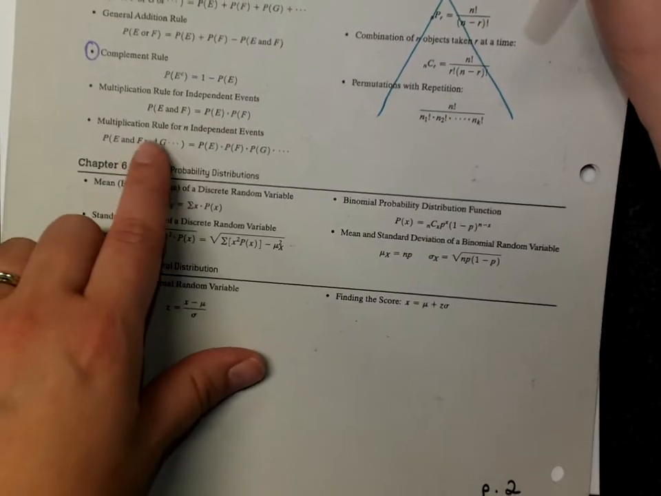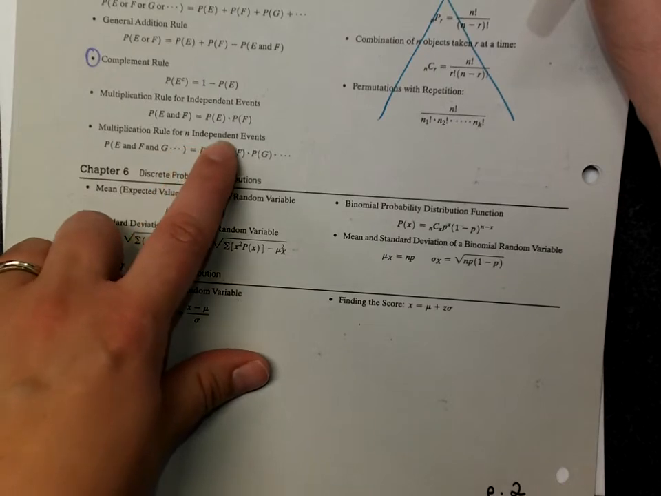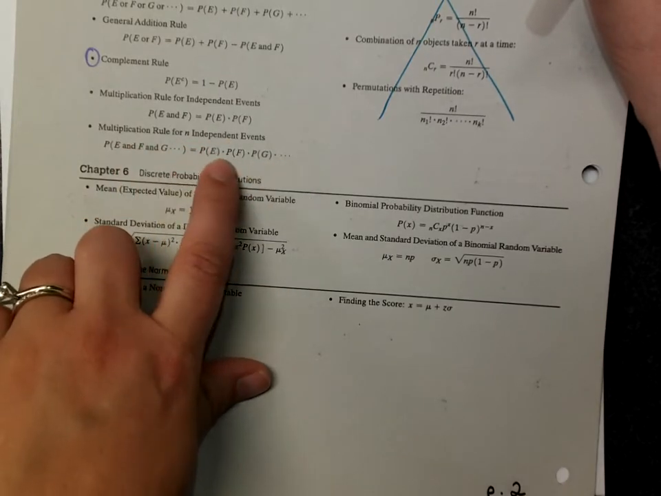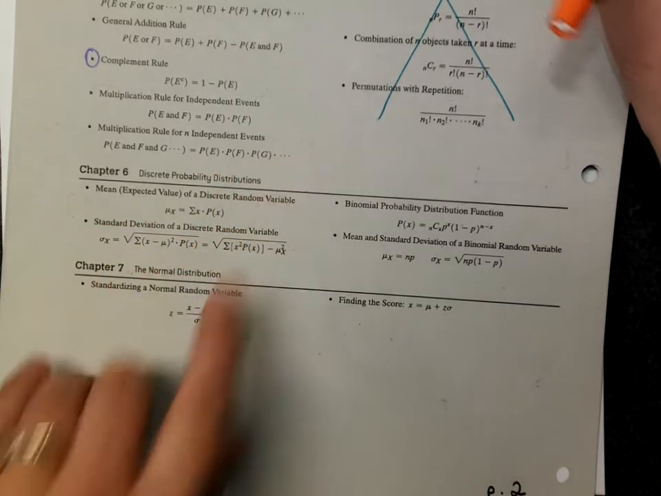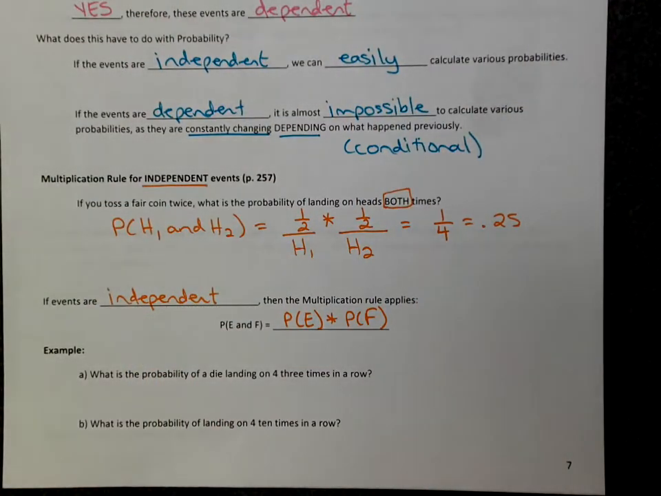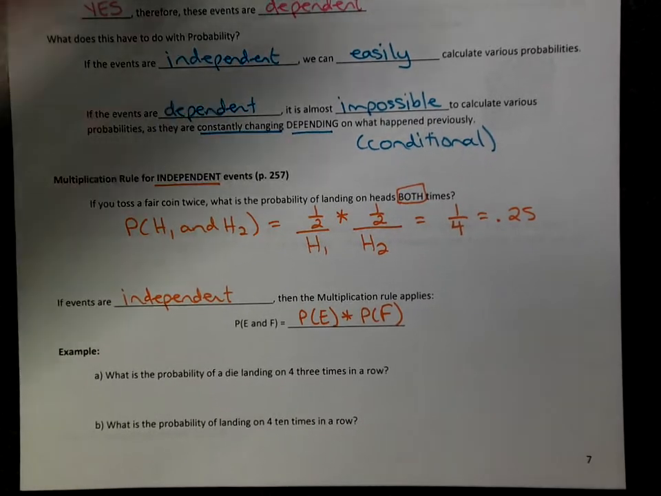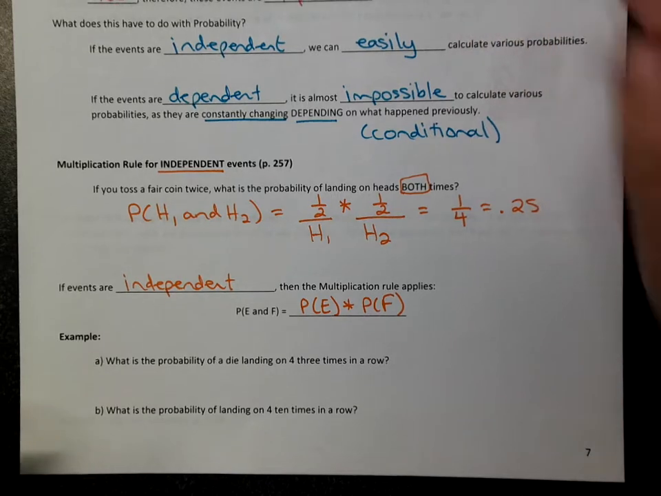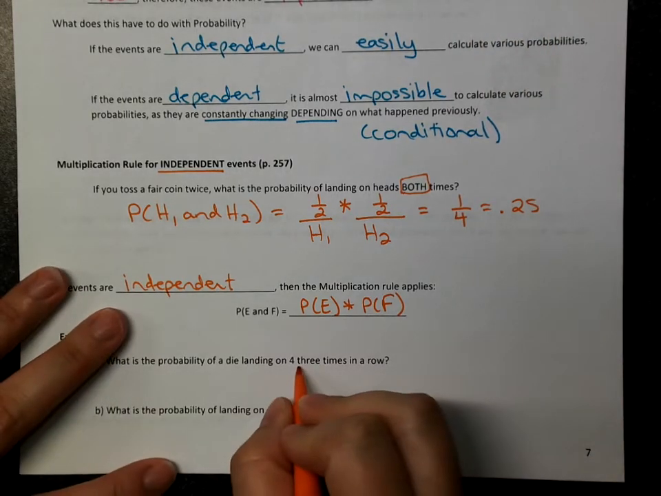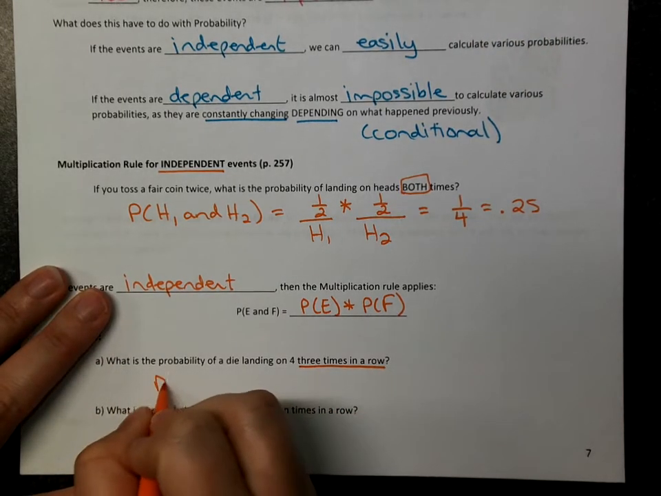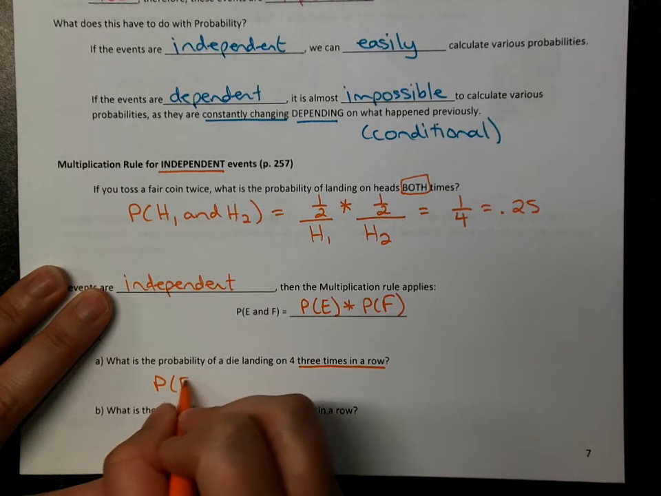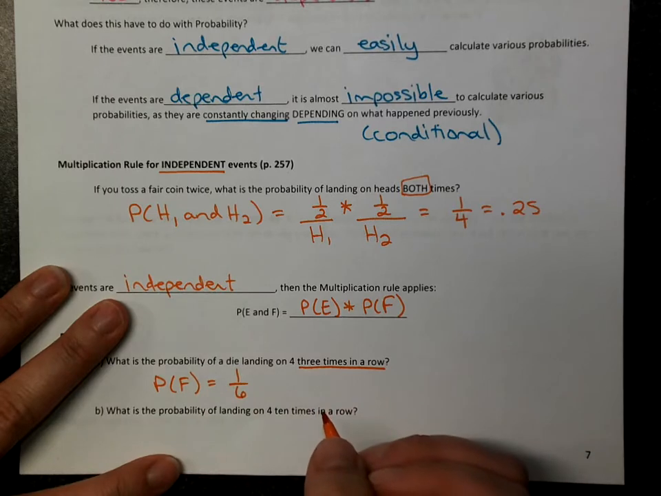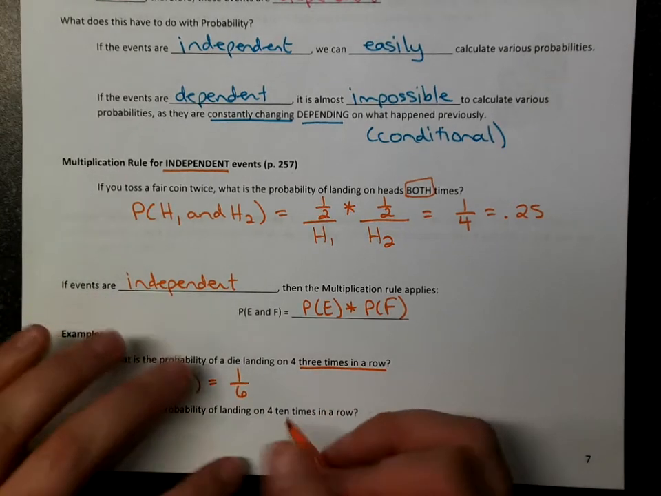Same thing is true with a ton of independent events, no matter how many you have, 2, 3, 4, 5, however many you have. If they're independent, you just keep on multiplying. So if we look at this example at the bottom here, what is the probability of a die landing on 4 3 times in a row? So the probability of it landing on 4, I'm going to put F for 4, is 1 out of 6.